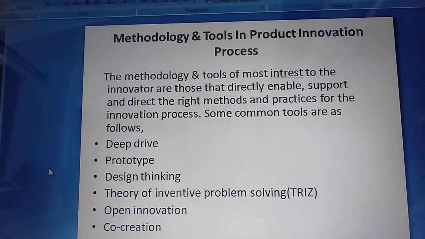Open innovation is next. Open innovation is an innovation technique that involves flow of ideas or knowledge within and outside the organization during the innovation process. It is open to all, you can say, outside the organization or within the organization.